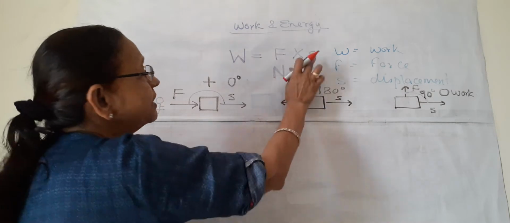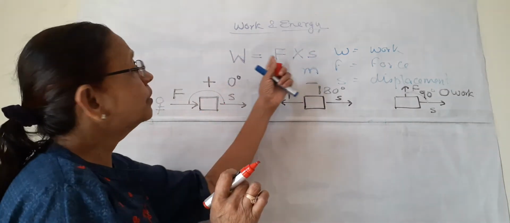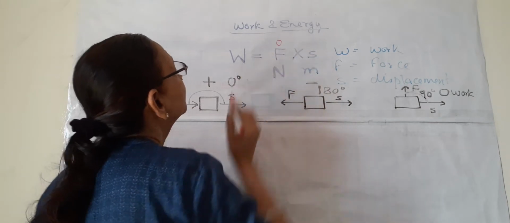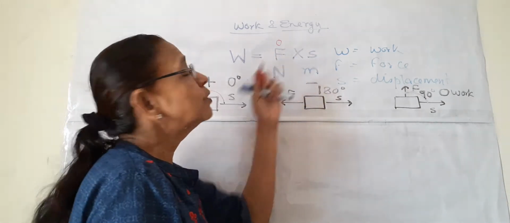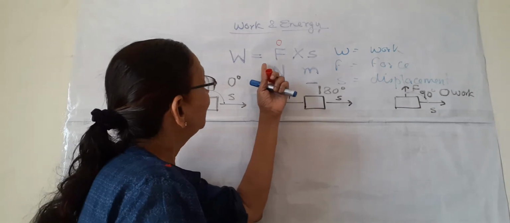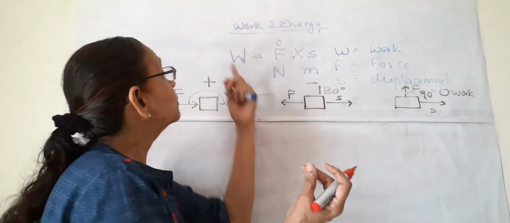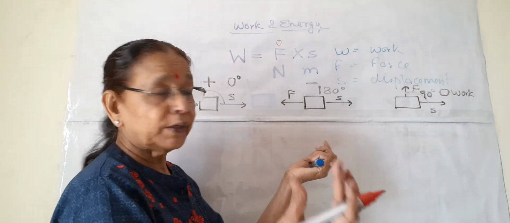See, we have this formula, W is equal to F into S. Suppose this F is 0. Then what will happen if force is 0? Then W will be equal to 0 into S. 0 into S will be 0. So work will be 0, or no work.